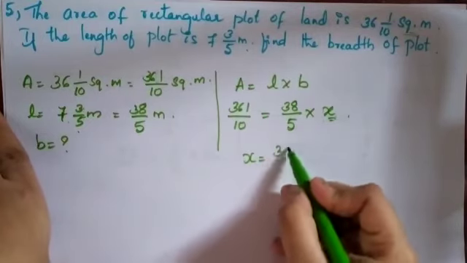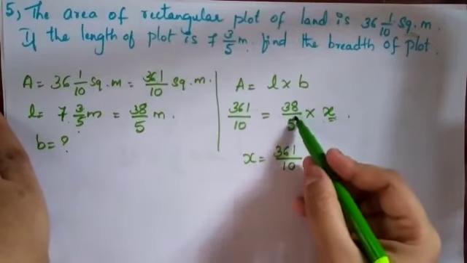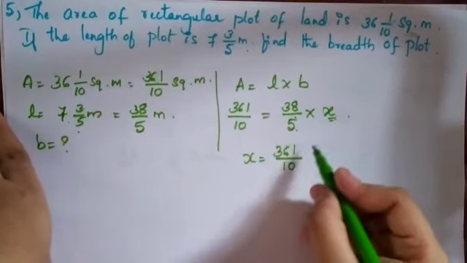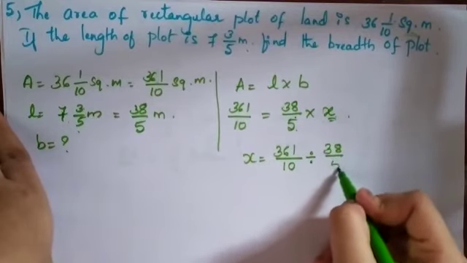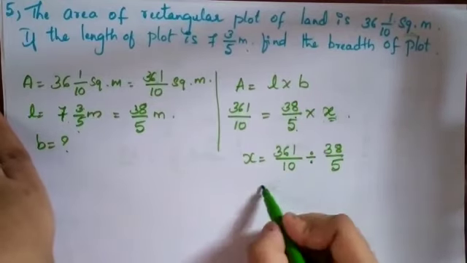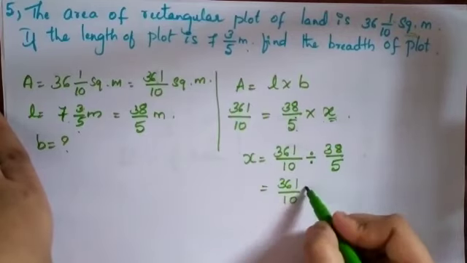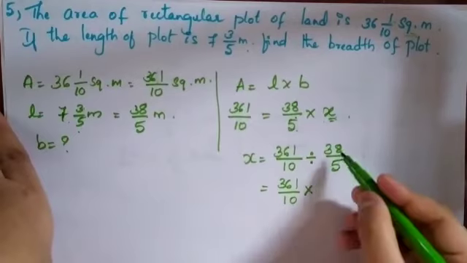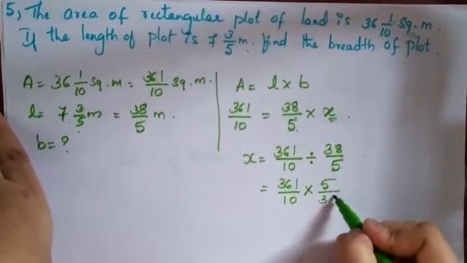So x will become 361 divided by 10, this 361 remains there, and this term 38 divided by 5 becomes a division of 38 divided by 5. Division changes into multiplication, and 38 by 5 changes into 5 divided by 38.